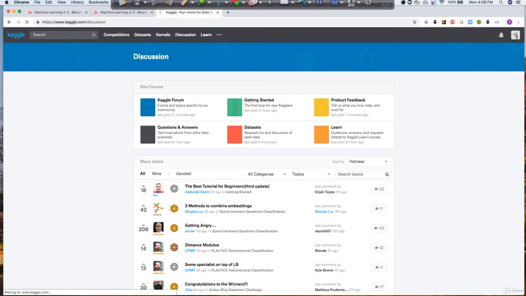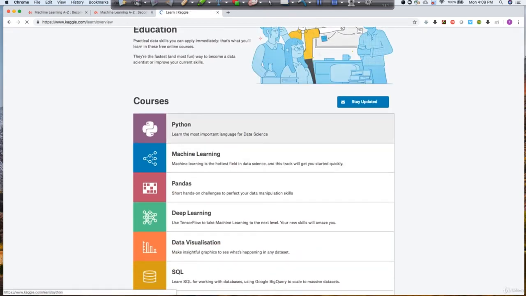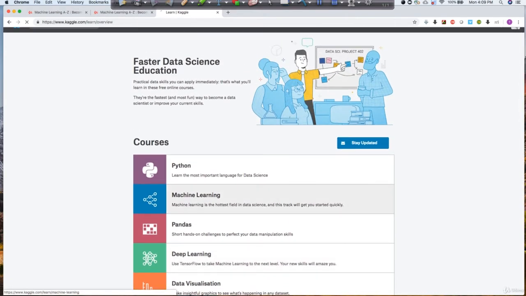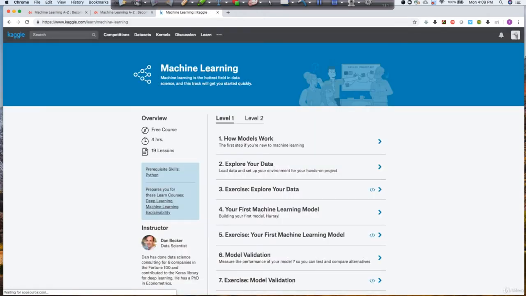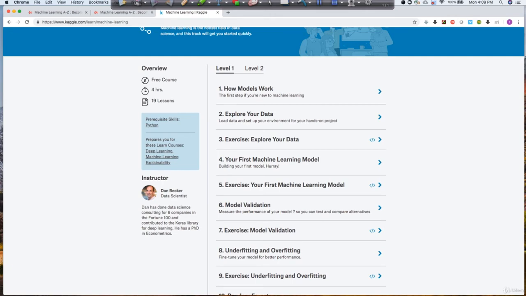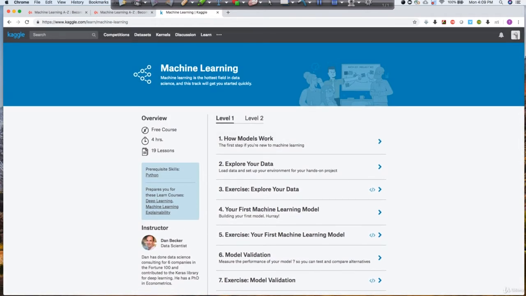And then there's a learning part. Kaggle also helps you learn a lot of different topics, for example, Python, machine learning, pandas, deep learning. You can go into each of them and learn. I would suggest that you do it along with my course itself. You can keep opening this machine learning part and keep learning parallelly with it. It will make your learning even better. This is just one suggestion. You can take it up if you wish to.